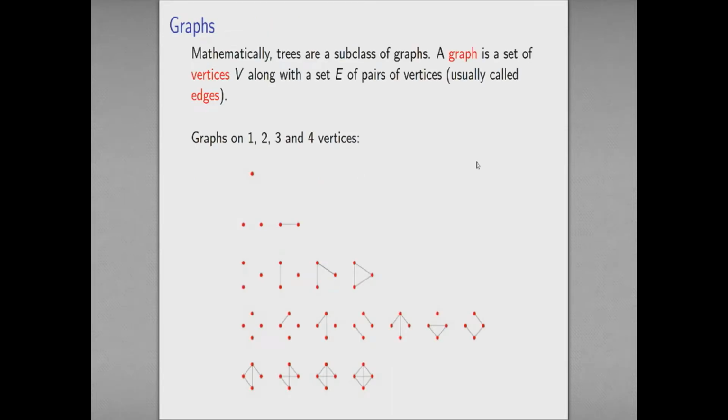Mathematically, trees are simply a subclass of graphs. So what's a graph? It's a collection of vertices, along with a set E of pairs of vertices, which we call edges. These are all of the graphs on 1, 2, 3, and 4 vertices. Let me try and show you what's going on. Here, for example, I've got 4 vertices, and I've got 3 edges, which join pairs of those vertices.